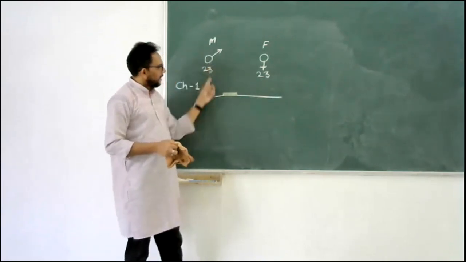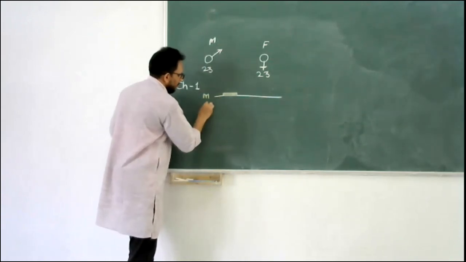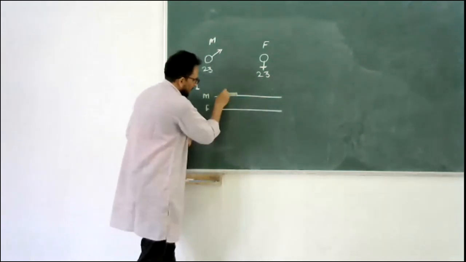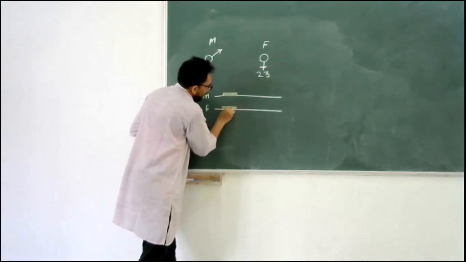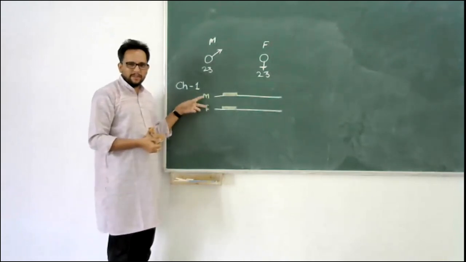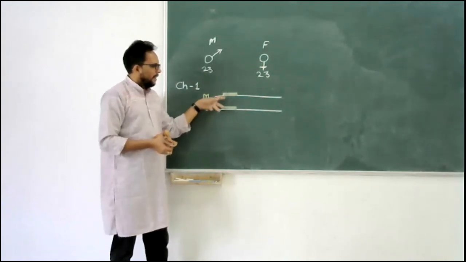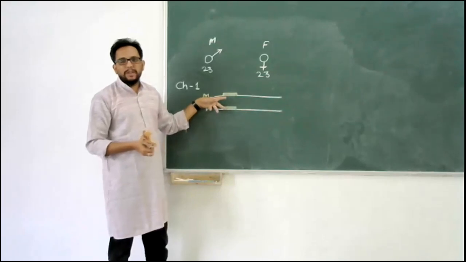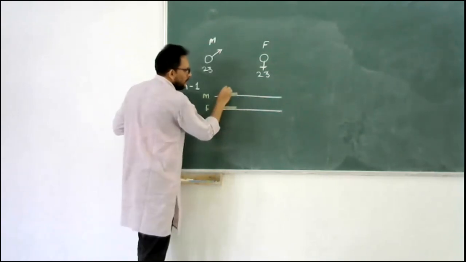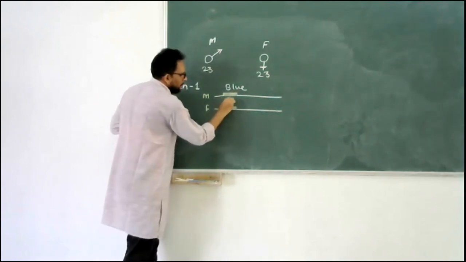Chromosome 1, one copy from father, one copy from mother. Let's say I will draw here, this is male copy and this is female copy, which will be the same exact copy and having the same exact genes located on it. I hope I have drawn same. That is, one is male copy, one is female copy. That is from the parents. Now these two define one particular gene which is for the eye color. Now let's say male, that is the father of particular individual, codes for blue eyes, and this codes for brown eyes.